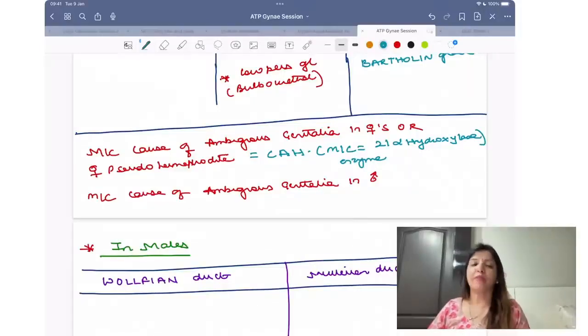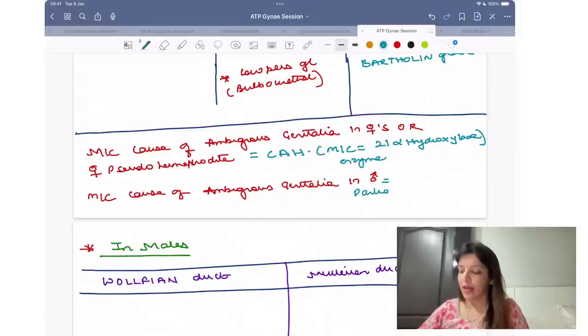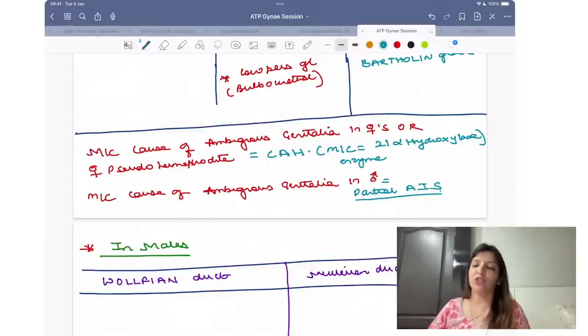What is the most common cause of ambiguous genitalia in males? It is partial androgen insensitivity syndrome. If options say partial androgen insensitivity syndrome, that's the best answer. If the word partial is not given, then you are going to mark the answer as androgen insensitivity syndrome. But if the word partial is given, then yes, you have to mark it as partial androgen insensitivity syndrome, right?